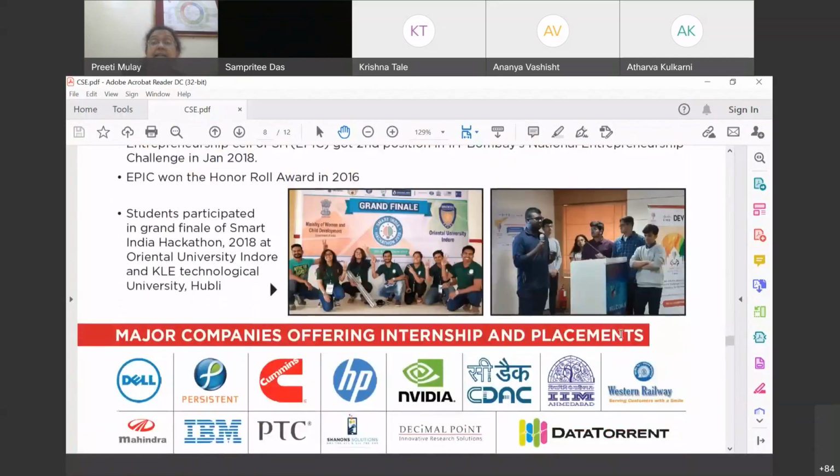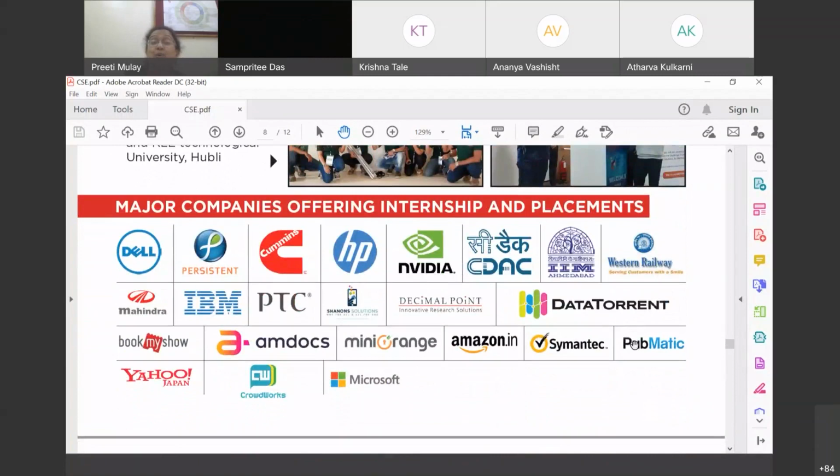These are the major companies who are offering internships and placement to our students. And today's news, let me share the latest news with all the participants who are listening right now. TSYS is one of the Fortune 500 companies, ranked 278th in the Fortune 500, my dear friends. And 12 of our CS students have successfully achieved placement there, and they are now employees of TSYS. It's wonderful news for all of us.